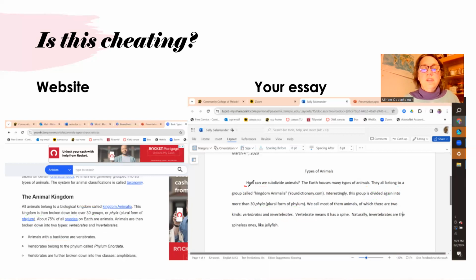This part's good because that's not here at all, right? The earth houses many types of animals. Here it says nothing like that. So that's good.